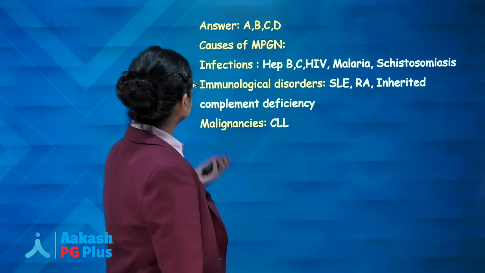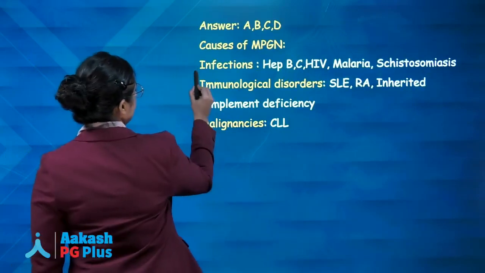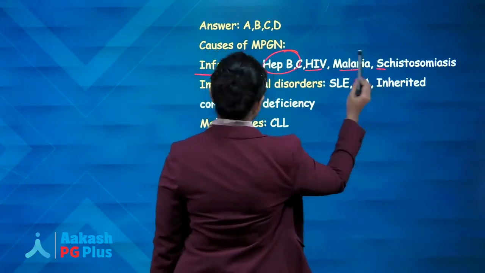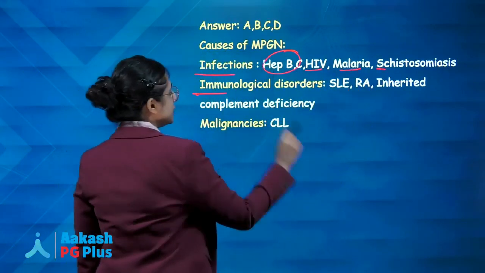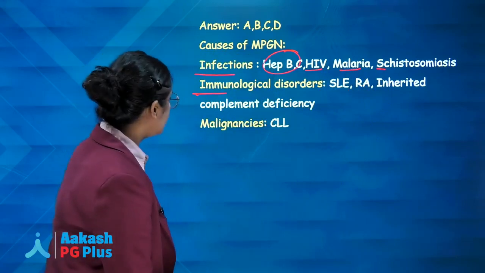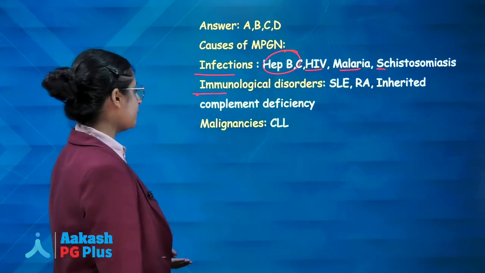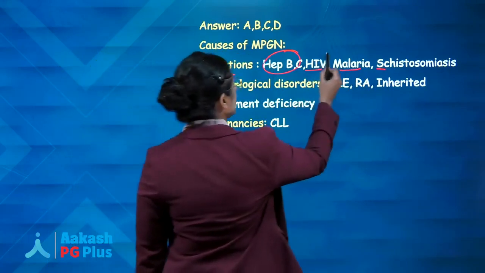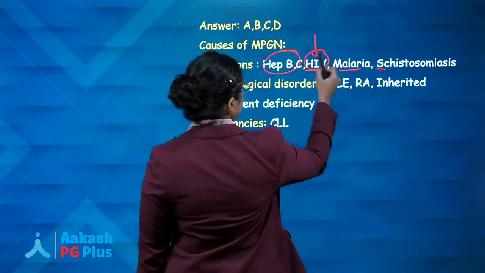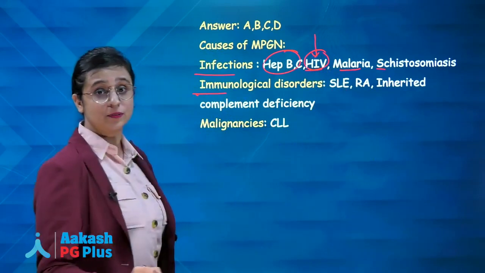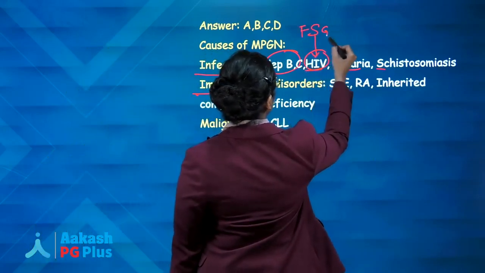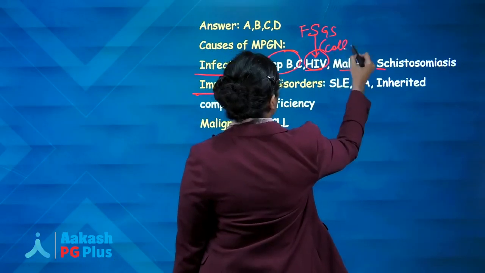We'll quickly see the causes of MPGN. Infections like hepatitis B and C, HIV, malaria, schistosomiasis, immunological disorders like SLE, rheumatoid arthritis, inherited complement deficiency, and malignancies like CLL. If you remember the type of nephrotic syndrome in case of HIV, you should remember FSGS, and that too the collapsing variant.